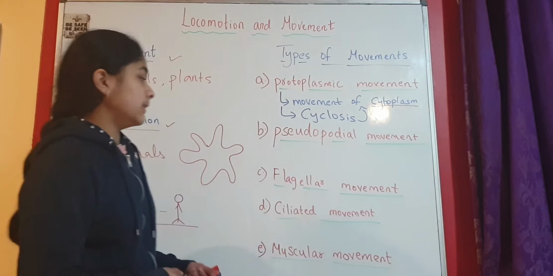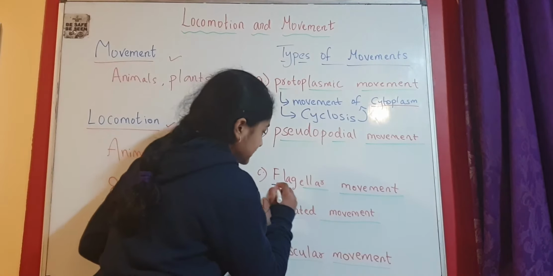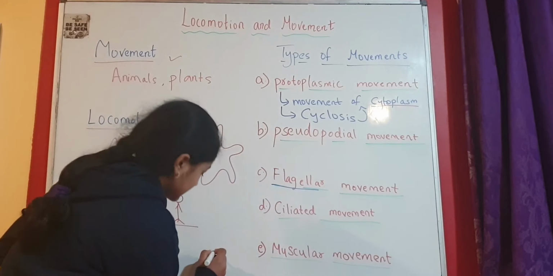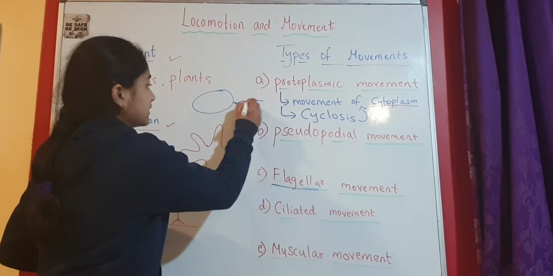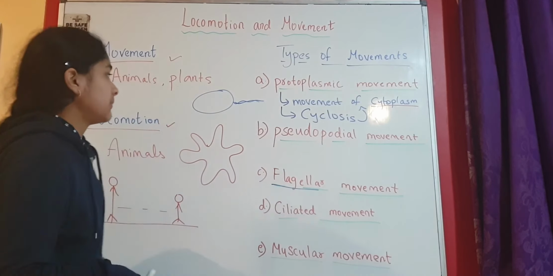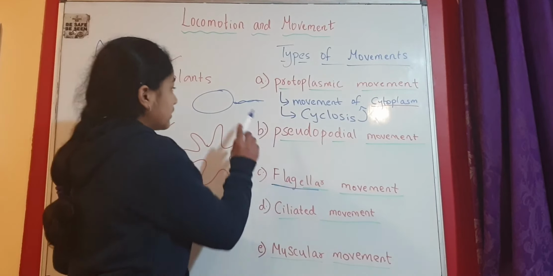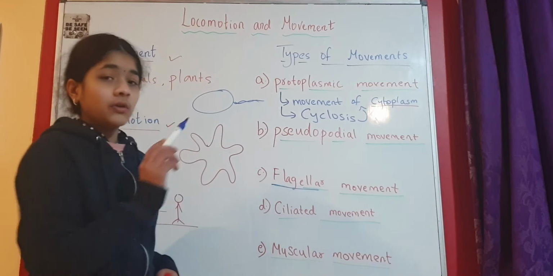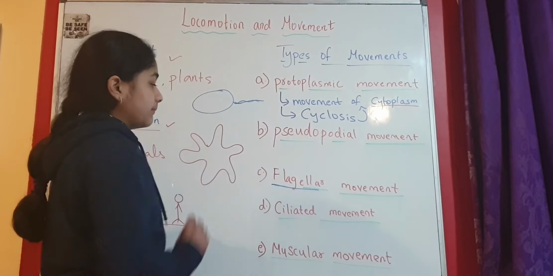Next is flagellar movement. As the name suggests, it involves flagella. If this is a cell, this is the flagellum, a long thread-like structure which helps in movement or locomotion. Flagella have different parts as well, like the basal body, hook and the filament. Filament is the long part of the flagella.